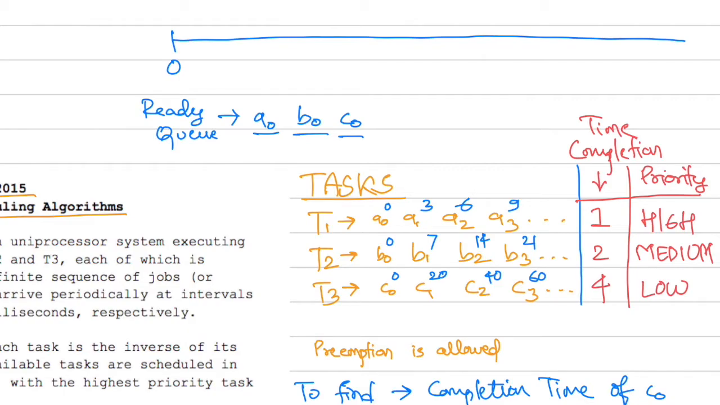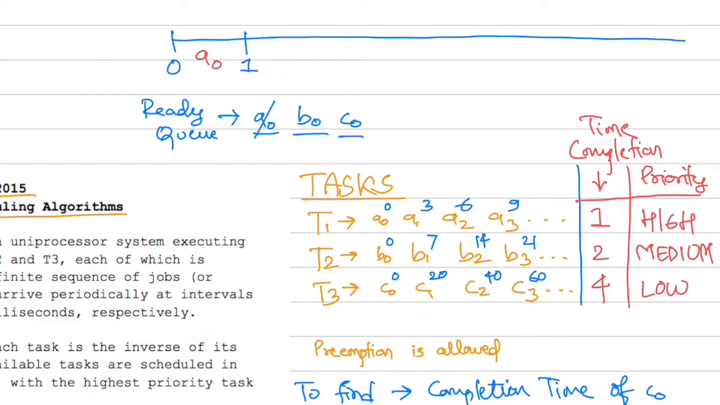So let me use a different color. A0 gets picked up first, and the execution time of A0 is 1 second. So within the first second, A0 will come out. At the first second, A0 is out, so let me strike A0 right away.